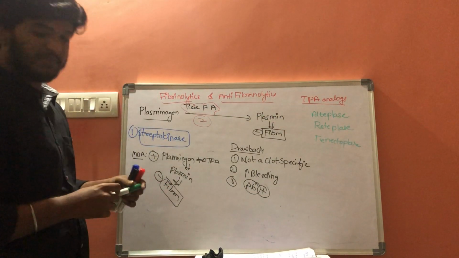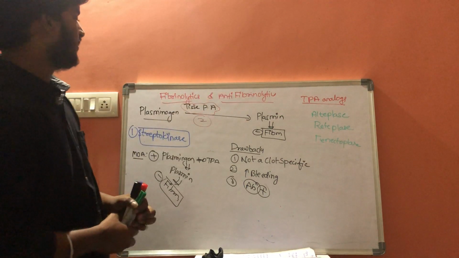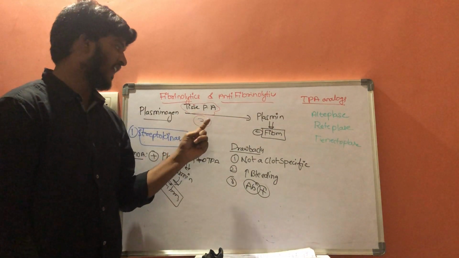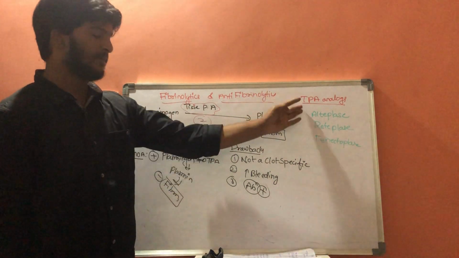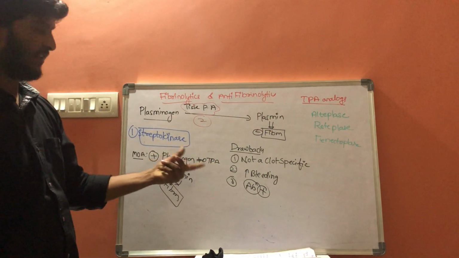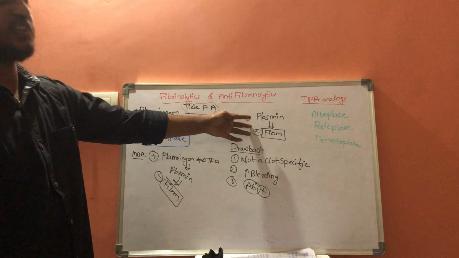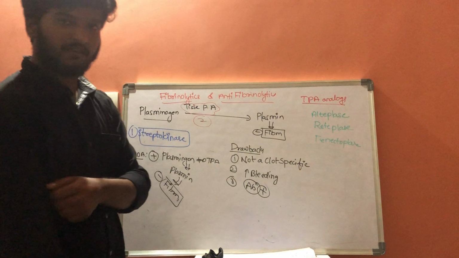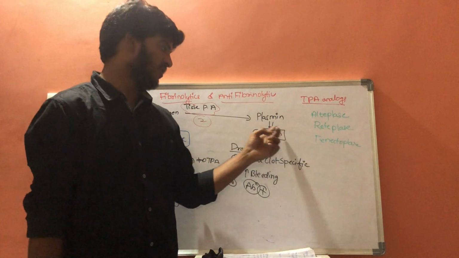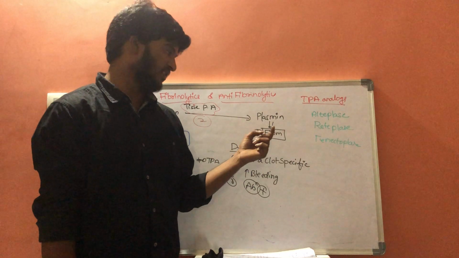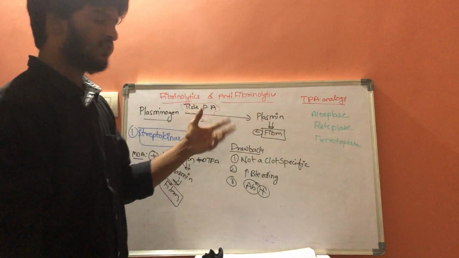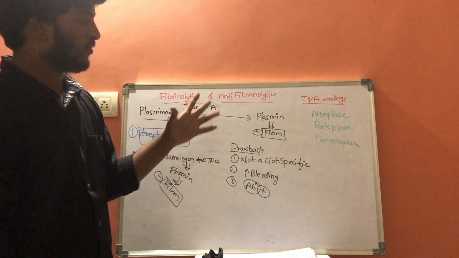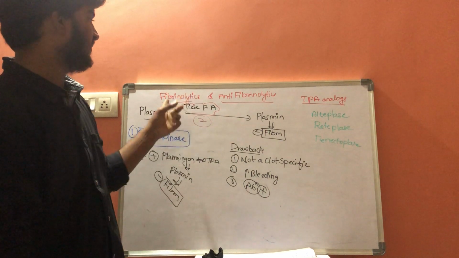These three drugs act as tissue plasminogen activator and convert plasminogen into plasmin. The mechanism of action is the same. If there is more production of plasmin, it results in breakdown of fibrin. If fibrin is broken down, there is no meshwork formation of fibrin on the primary platelet plug, so there is no formation of a secondary platelet plug. As a result, there is no coagulation, and it results in an anticoagulation property. These are the two classes of drugs which work as fibrinolytics.